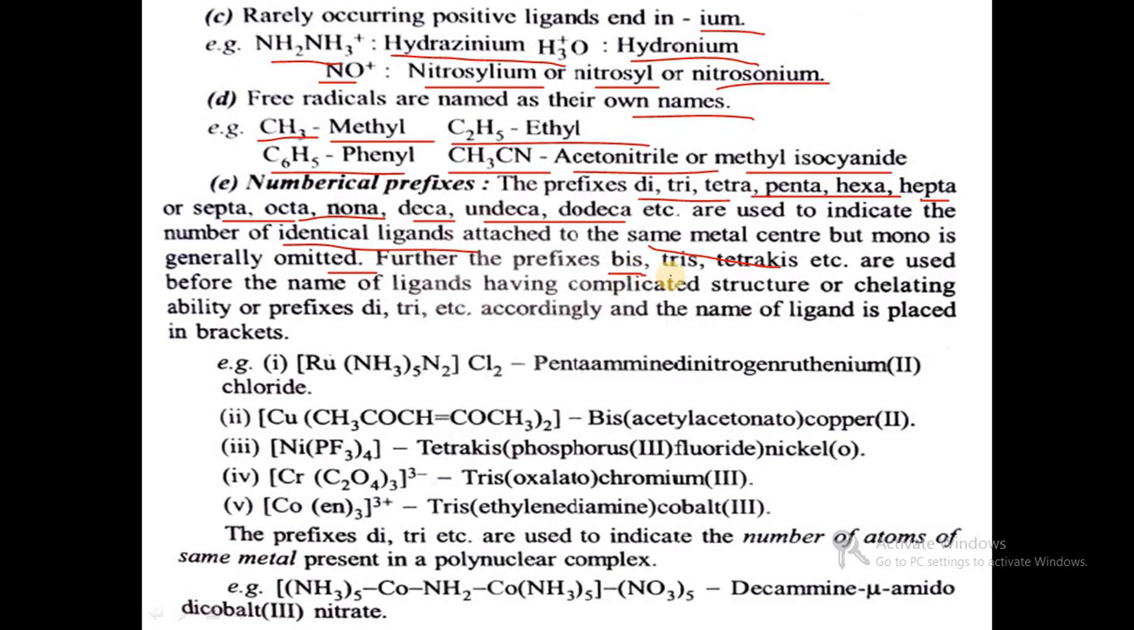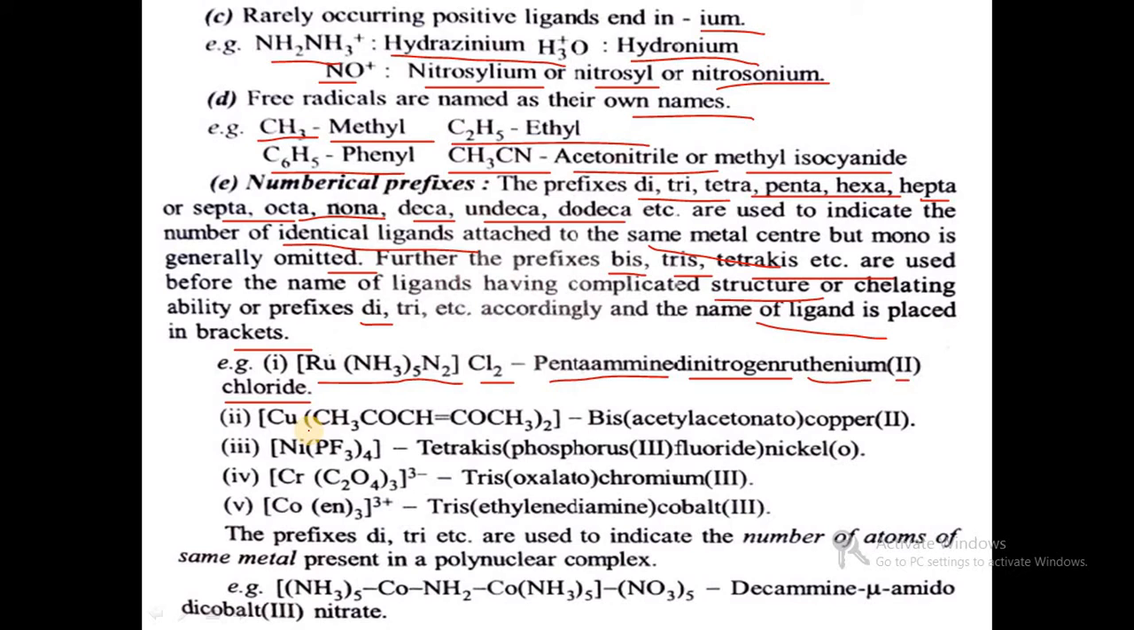Further, the prefixes bis, tris, tetrakis, etc. are used before the names of ligands having a complicated structure or chelating ability, or where prefixes like di, tri would cause ambiguity, and the name of the ligand is placed in brackets. For example, [Ru(NH3)5(N2)]Cl2. The name of this complex compound is pentaamminedinitrogenruthenium(II) chloride.